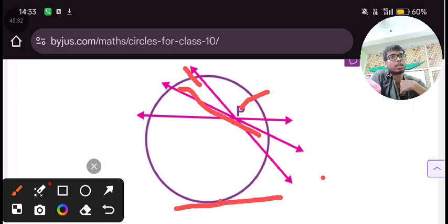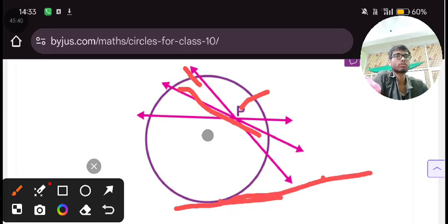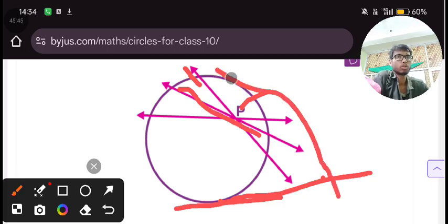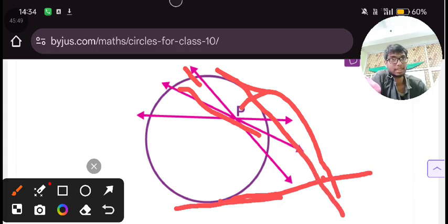Either we can draw two tangent lines. I know that this is not exact. This is two tangent lines.